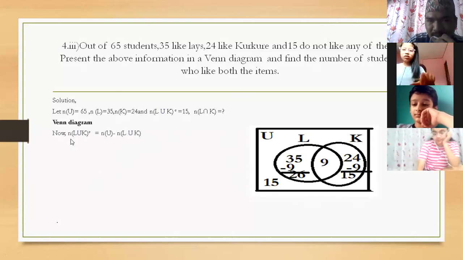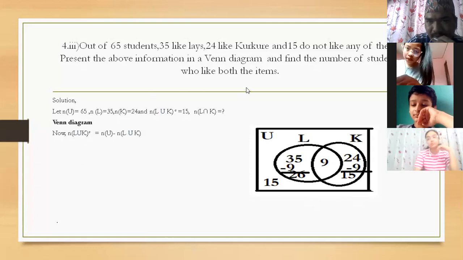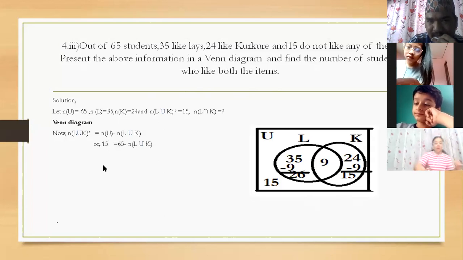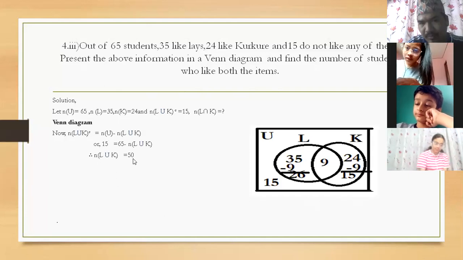First of all, we are using the formula of complement. Why are we using the formula of complement? Because we already have the complement values given. That's why n(L union K) complement is given there. How many are given? 15. That's why n(U) is 65. Then we will get the L union K value, which is 50.